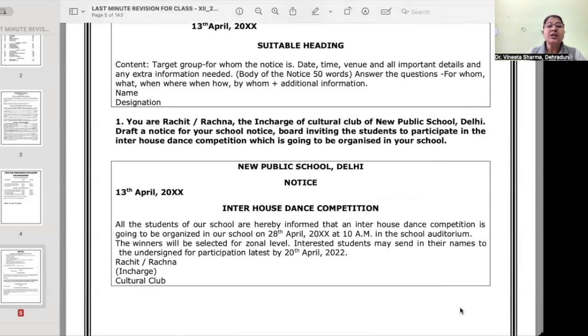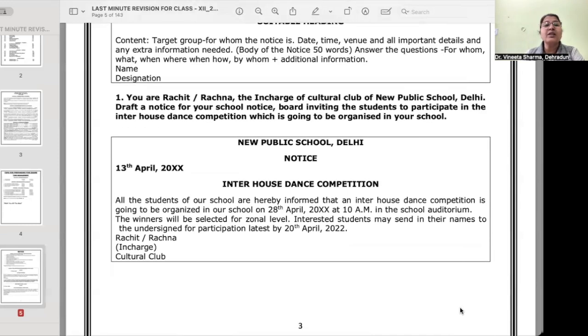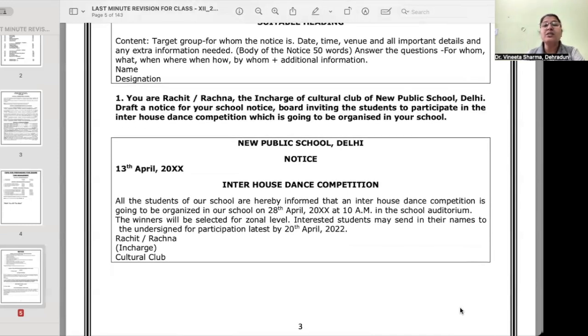Okay. See, an example we can take here. You are Rachit or Rachna, the in charge of the cultural club of your New Public School, Delhi. Draft a notice for your school notice board inviting the students to participate in the inter-house dance competition. So you can see who is the issuing authority. कौन issue कर रहा है ये notice? New Public School, Delhi. So सबसे ऊपर उसका name and address आएगा. After that, the word notice. Then on the left, you will give the date. Then subject. So the subject is inter-house dance competition. And then you will write the body of the notice.